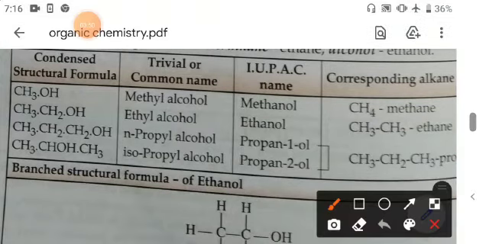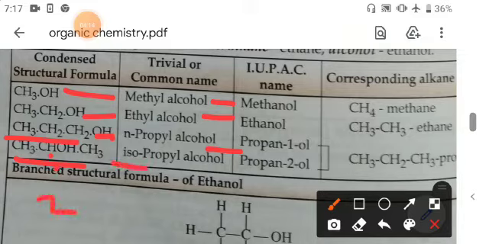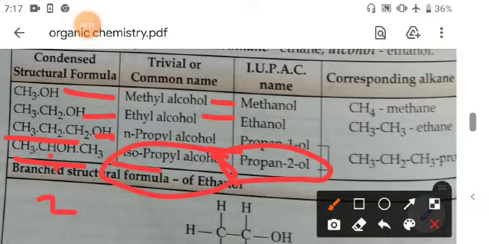Now here in this table, the common and IUPAC names are given. See here, its name is methyl alcohol but IUPAC methanol; its name is ethyl alcohol and IUPAC ethanol; its name is n-propyl alcohol and IUPAC is propan-1-ol, since here there are 3 carbons and 1 hydroxyl group. And here 3 carbons and 1 hydroxyl group, and the hydroxyl group is at second position, that's why it is called propan-2-ol, and its common name is isopropyl alcohol. So here corresponding alkanes are given.